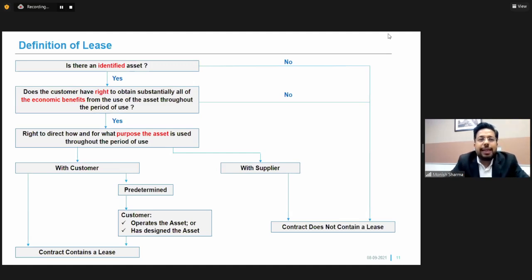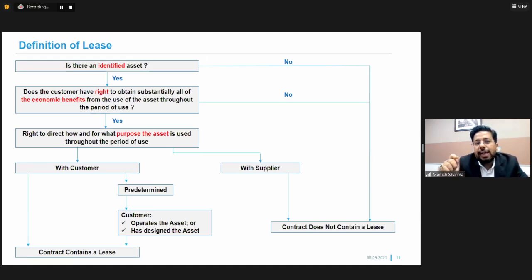Now let's see what the definition of a lease is. Like we have seen in the previous slide, if there's no identifiable asset, that means the contract doesn't contain a lease. And if the answer is yes, there's an identifiable asset, does the customer have the right to obtain substantially all the economic benefits from the use of the asset throughout the period?